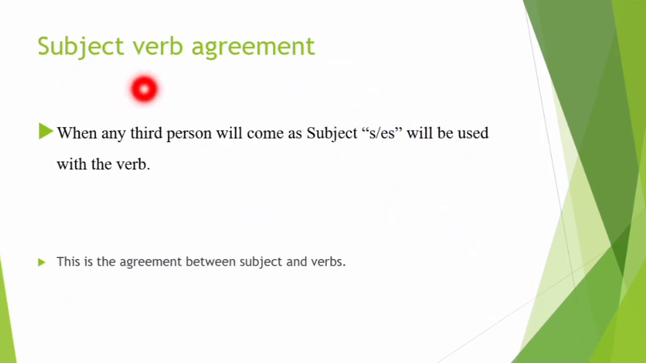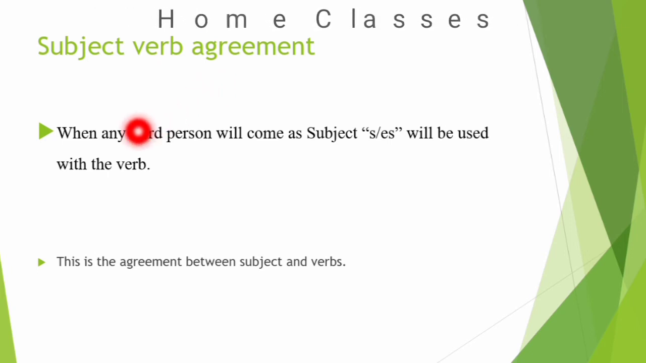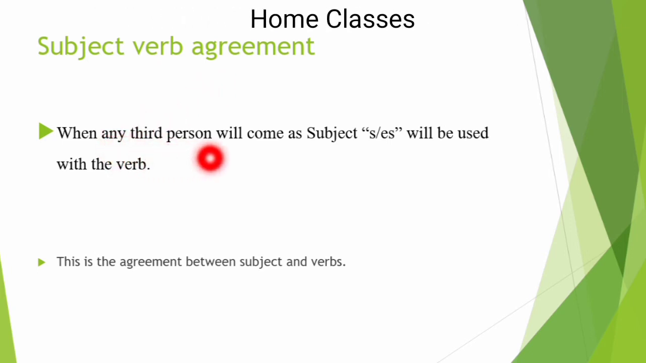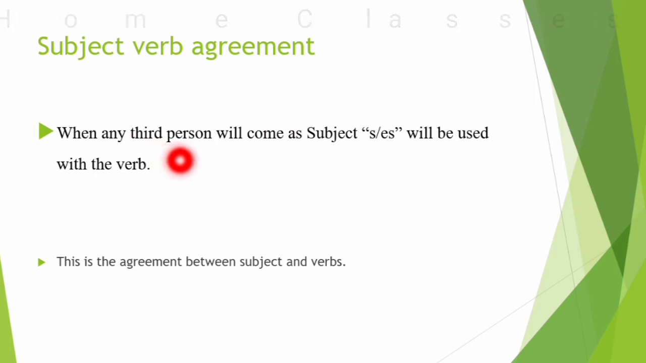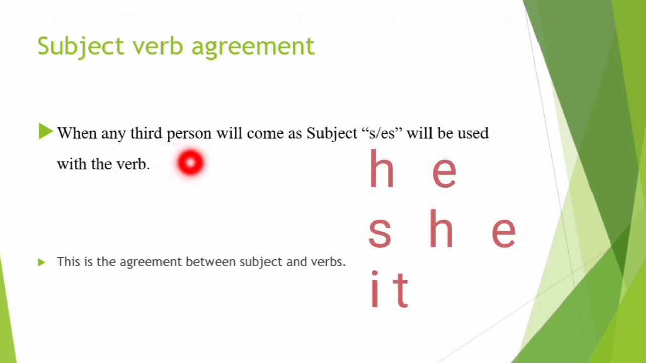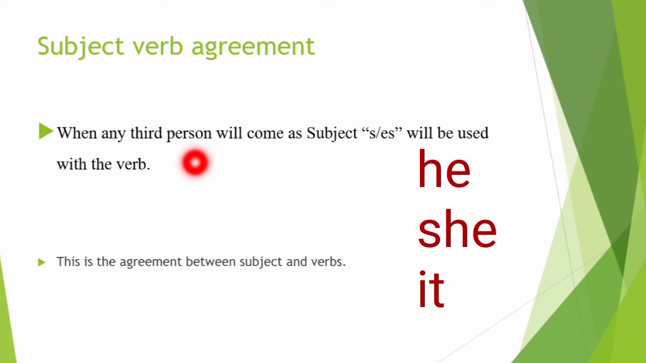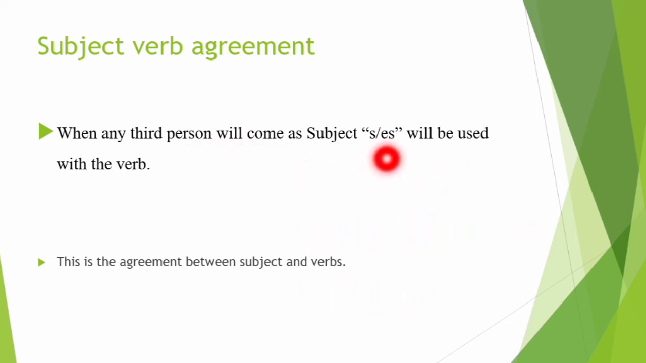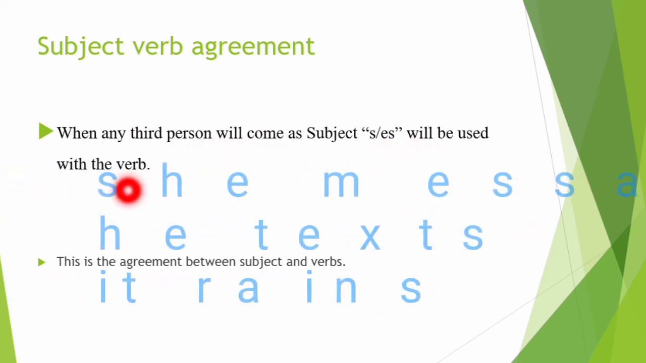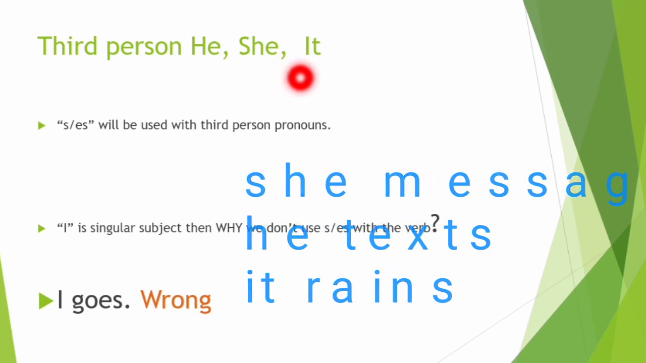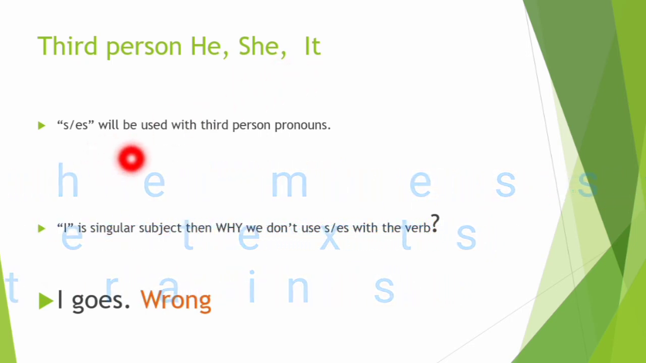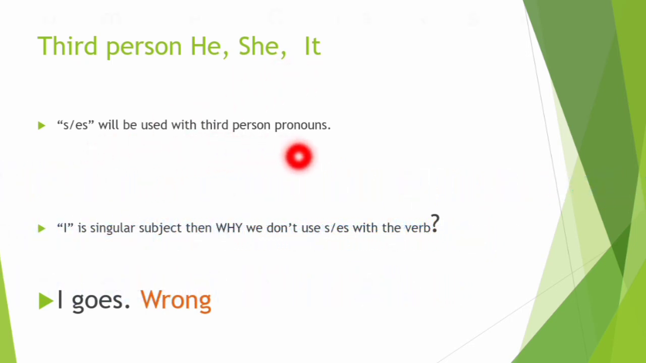This is what subject-verb agreement states. When any third person comes as the subject, that is, a third person pronoun, and the subject is singular, he, she or it, S or ES will be used with the verb. So now we know what the singular third persons are: he, she, it. S or ES will be used with the third person pronouns.